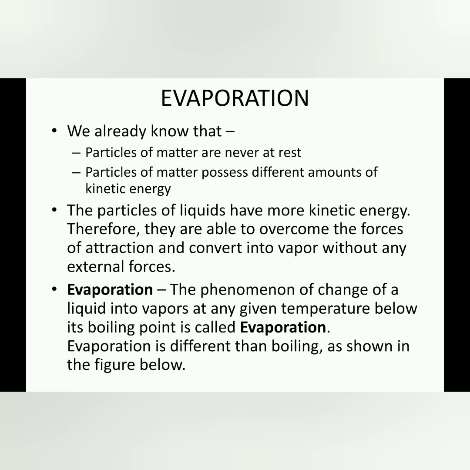So next, the last topic: what is evaporation? The particles of liquid have more kinetic energy, therefore they start to overcome the force of attraction and convert into vapor without any external forces. Evaporation happens below the boiling point. It is the phenomenon of change of liquid into vapor at any given temperature but below its boiling point.